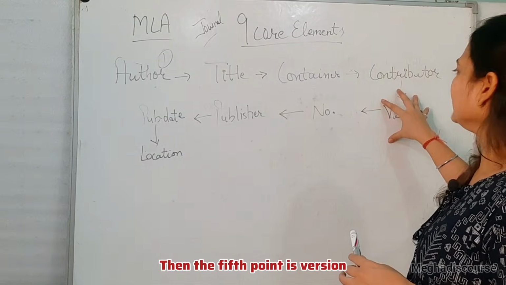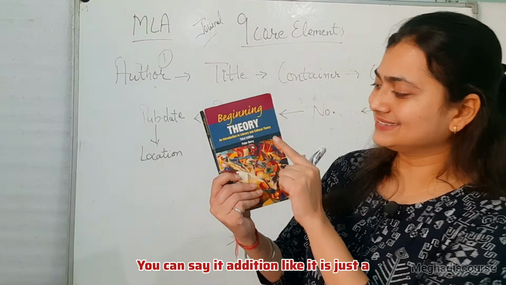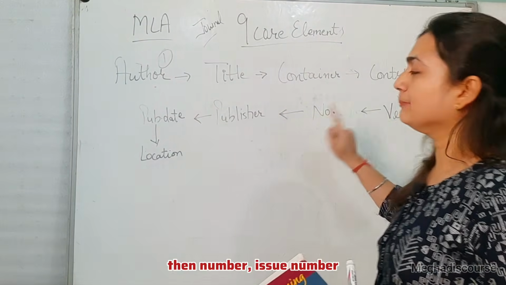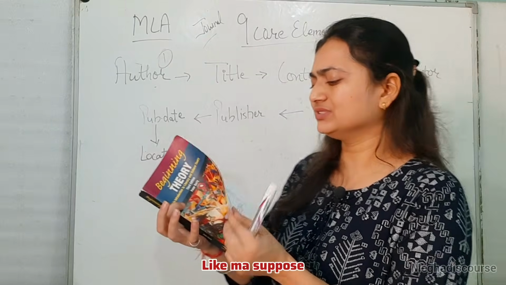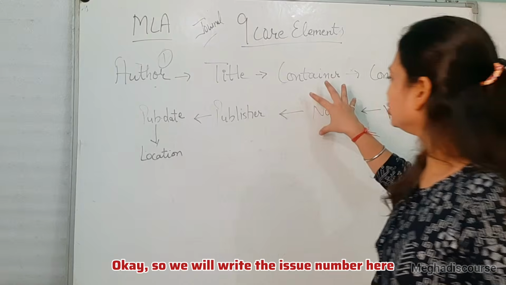Then the fifth point is version. Like it is the latest version. You can say it edition. Like this is the third edition. So we write version here. Then number, issue number. Suppose the issue number of this book is 2. Okay, so we will write the issue number here.